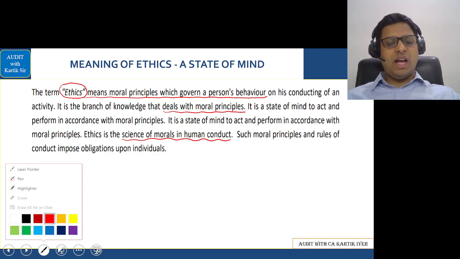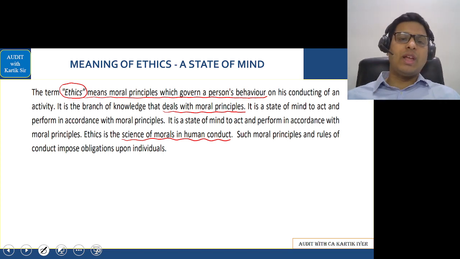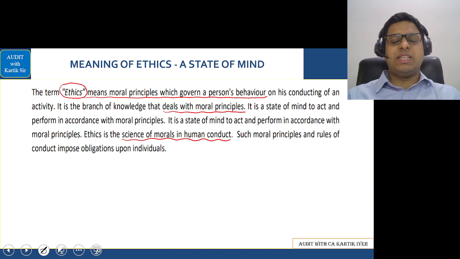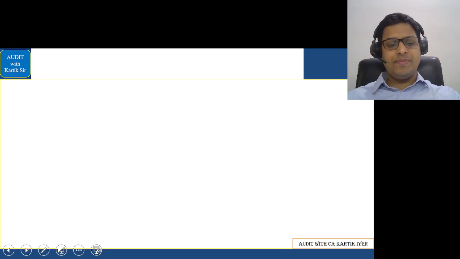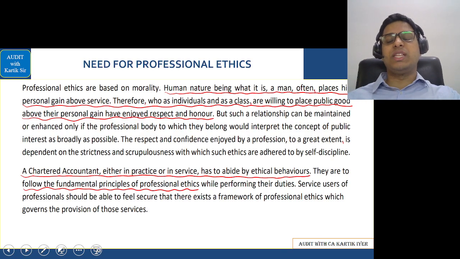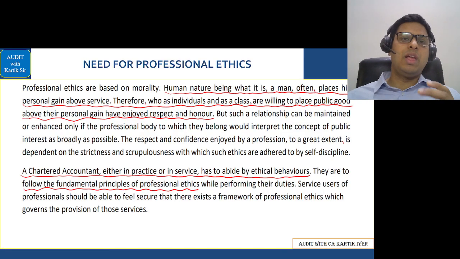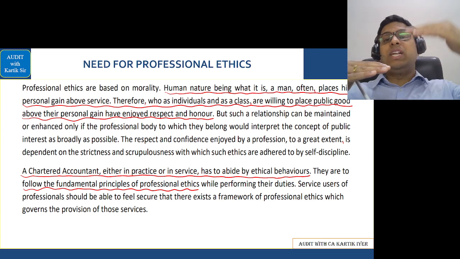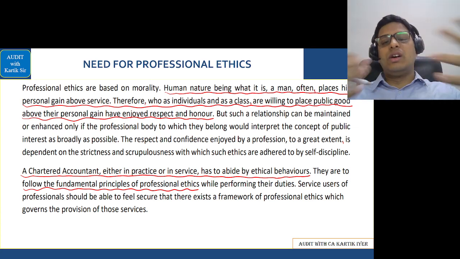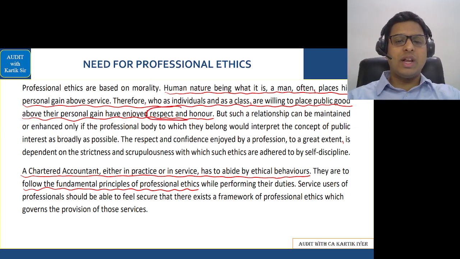This chapter has a lot of discussion points, so I'll be taking you through the main areas in this. First of all, what is ethics? Ethics means moral principles which govern a person's behavior, and it is a sign of morals in human conduct. Second, the need for professional ethics: why is it required? Because any person who keeps his own interest below and keeps the society's interest at a higher level earns respect and honor in the society.